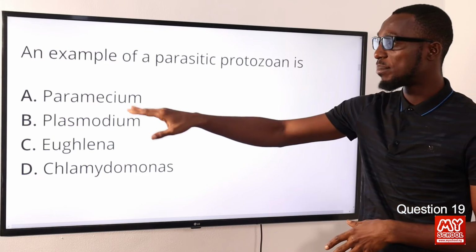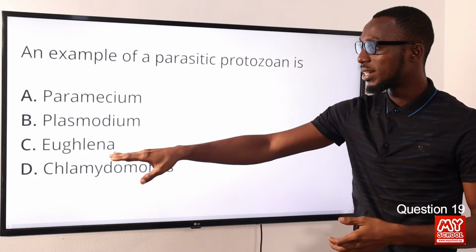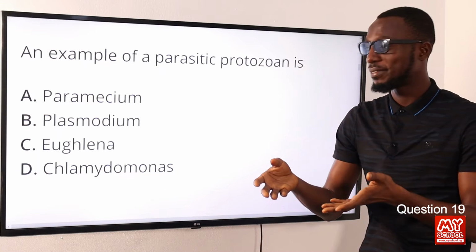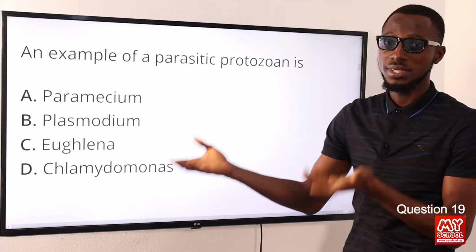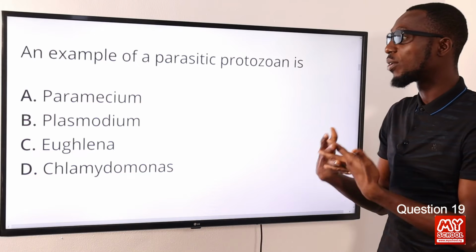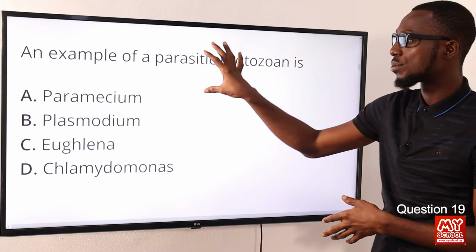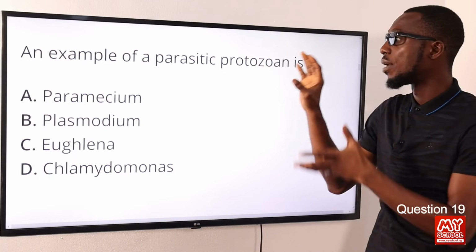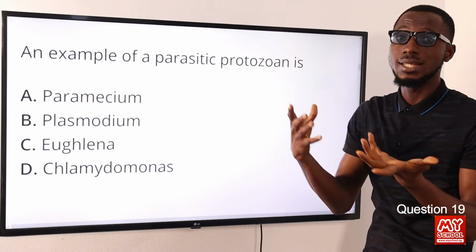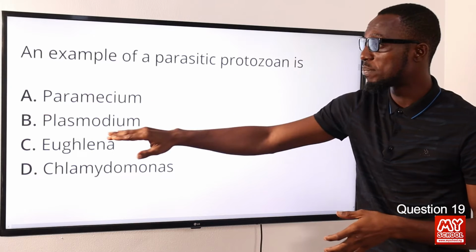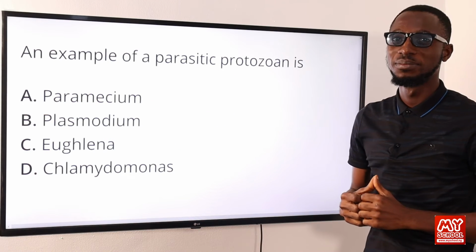So, Paramecium is a unicellular organism, Euglena, of course, a unicellular organism with plant and animal-like features. Chlamydomonas, of course, unicellular organism. So the correct option here is option B for Plasmodium. It is a parasitic protozoa that belongs to the phylum of protozoa, the class Sporozoa, and the kingdom Protista. So the correct option is option B for Plasmodium.